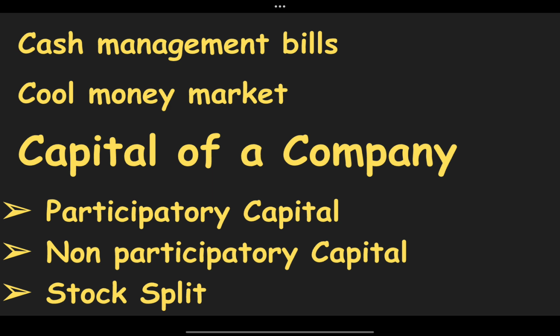And there are two categories in this aspect. First is the limited company and the second is the unlimited company. The limited company will pay the liability up to the face value but not more than that, whereas those with an unlimited company do not have any limit, so they can pay up to whatever the liability is, according to their capability. Now the last difference is that the preference shareholders do not have any right to vote, whereas the people who hold equity shares have the right to vote.